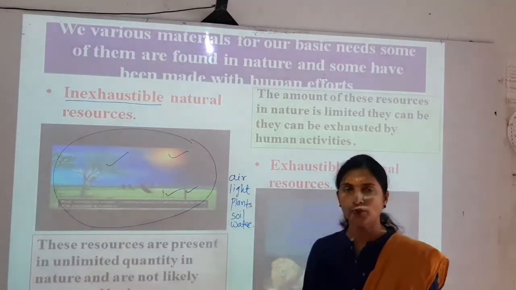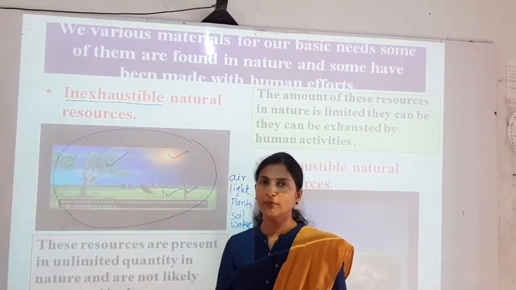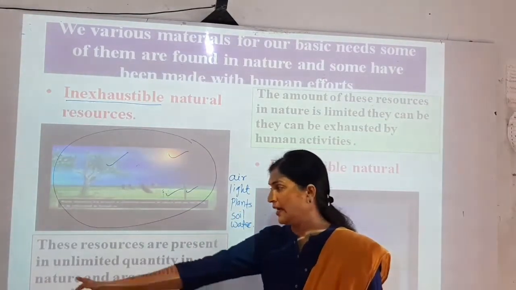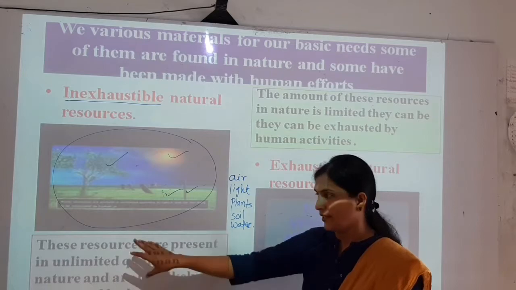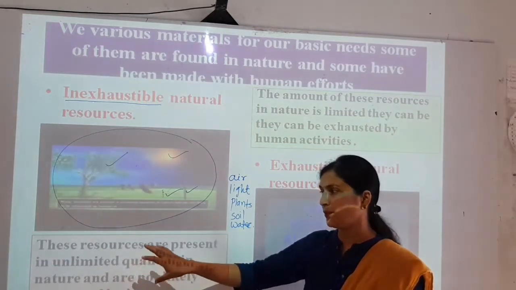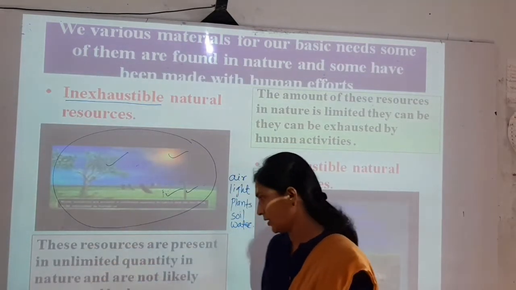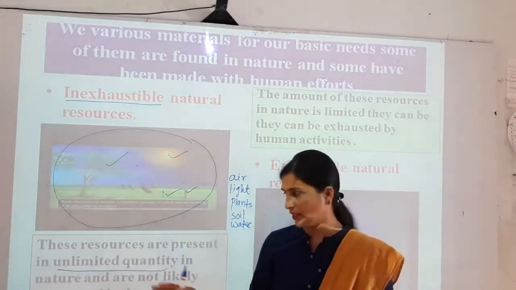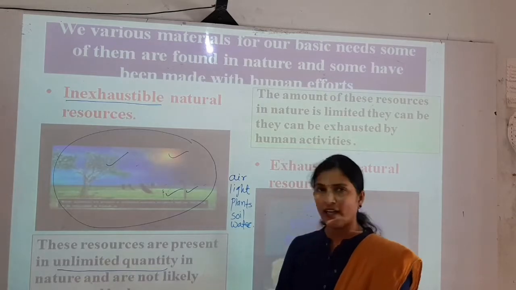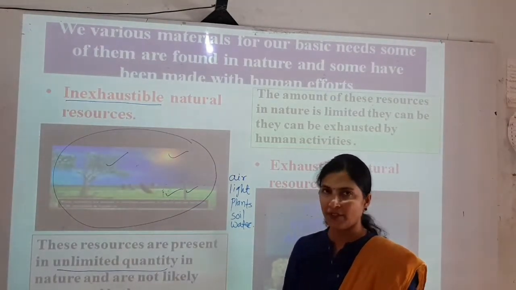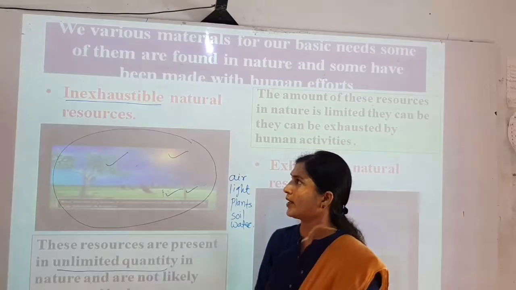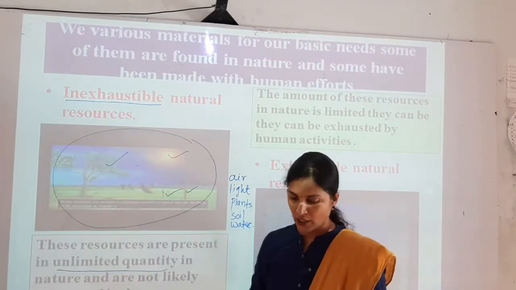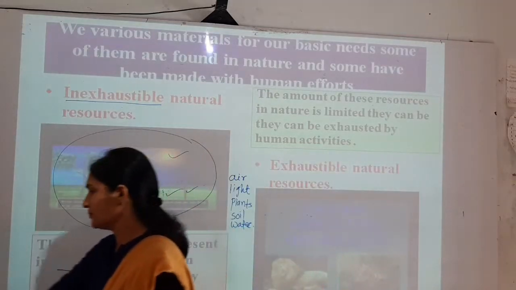Even sunlight, we are using it, plants are using it, animals are using it in more amount, but the sunlight is in more amount, it is in unlimited quantity. So these resources which are present in unlimited quantity, here we can underline unlimited quantity, in nature and are not likely to be exhausted by human activities, such resources are called inexhaustible natural resources.